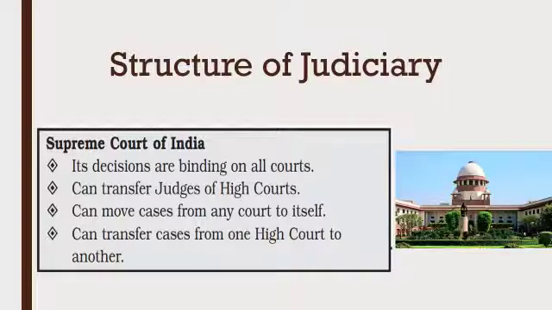Whatever is decided by the Supreme Court, lower courts or below other courts must follow all these instructions and decisions. And Supreme Court can transfer judges of high courts. Judges of the high courts can be transferred by the Supreme Court or CJI, Chief Justice of India.